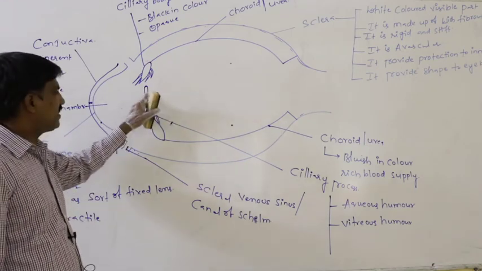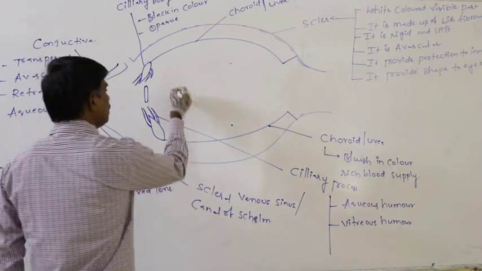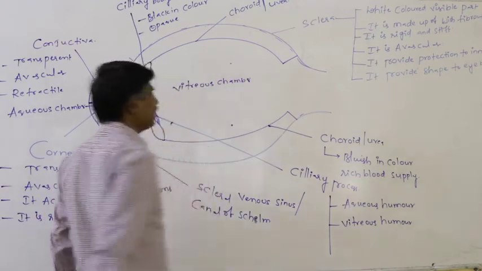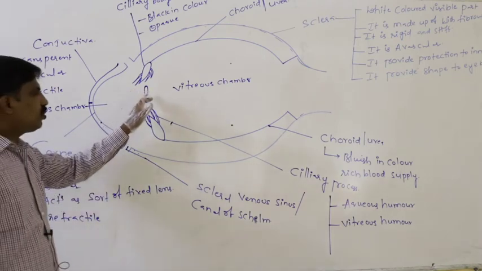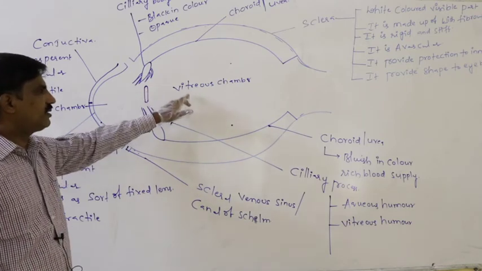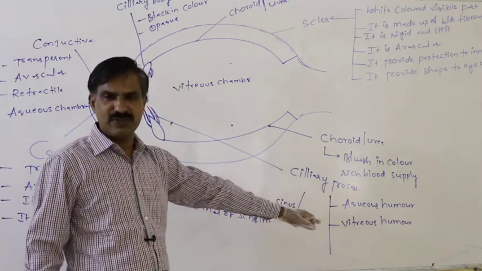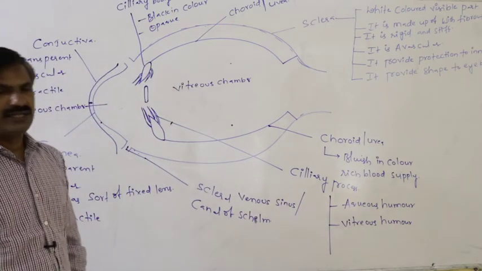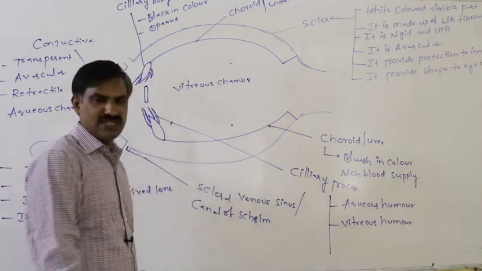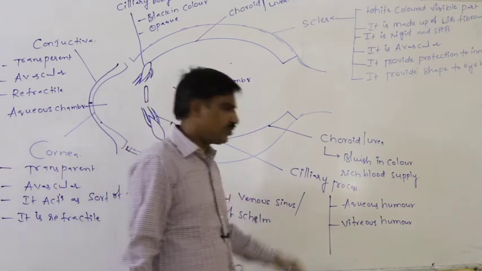Posterior to the lens, this is the lens, this is the posterior. Behind the lens, the space which is present in the eyeball is said to be the vitreous chamber. In the vitreous chamber, the substance which is present is said to be the vitreous humor. It is a jelly-like substance, not liquid-like, and that is said to be the vitreous humor.